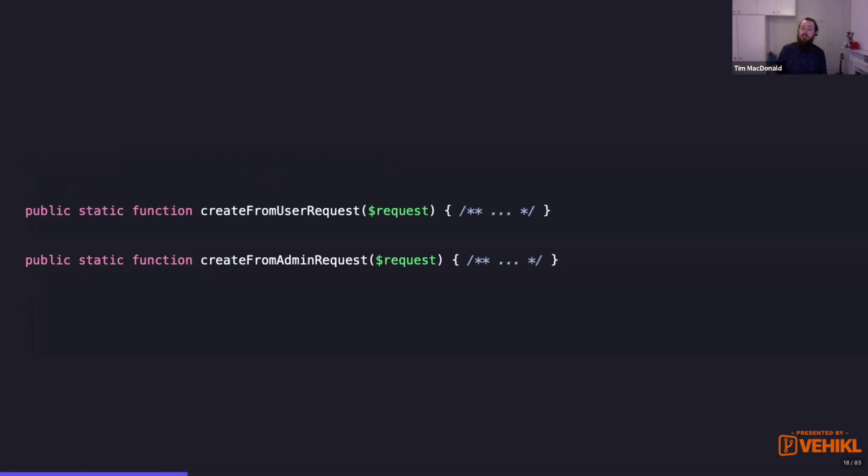I guess another option is we could add a create from user request, create from admin request. But that kind of feels a bit hairy to me. What's a user request? Admin request kind of makes sense. So what else can we do? And again, we're trying to move things off our models at this point because we've got quite big models. So adding two methods just to support this functionality isn't the path I want to go down.